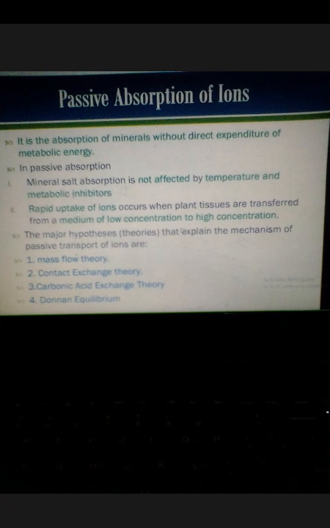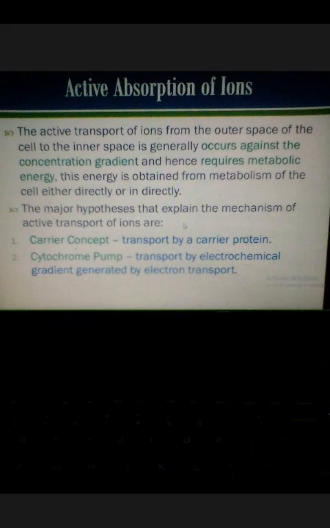After passive diffusion, we will move to active absorption of ions. Active absorption of ions requires energy, that is ATP, because it happens against the concentration gradient, meaning from low concentration to higher concentration.